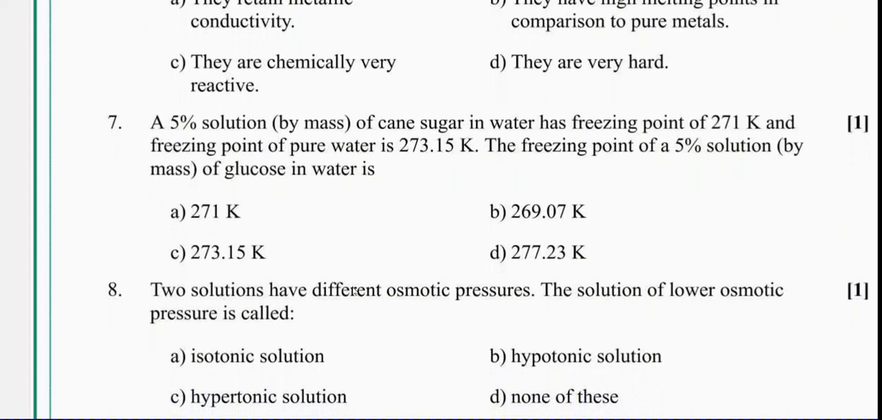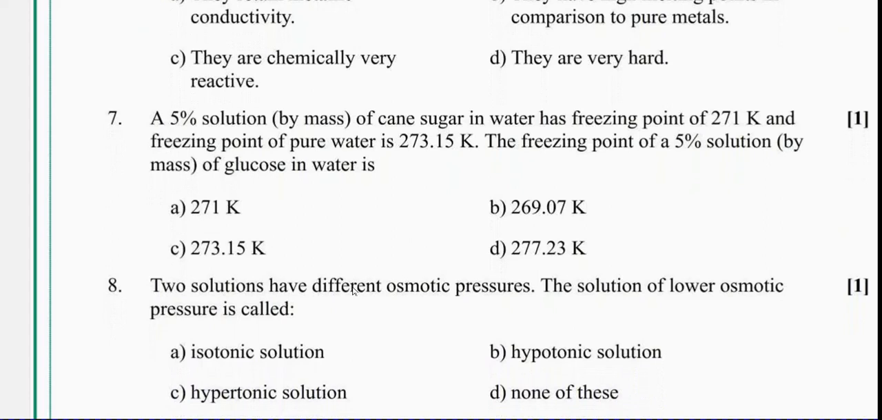Two solutions have different osmotic pressure. The solution of lower osmotic pressure is called?